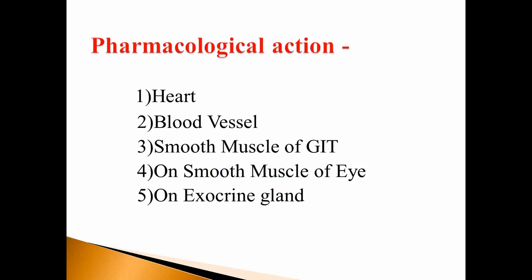Then last, on exocrine glands, atropine reduces all the exocrine secretions, including lacrimal, salivary, gastric, intestinal, sweat, laryngeal or pharyngeal. All the secretions are reduced. Therefore, it causes dryness of the mouth and intense thirst. These are the pharmacological actions of atropine, or parasympatholytic agents.